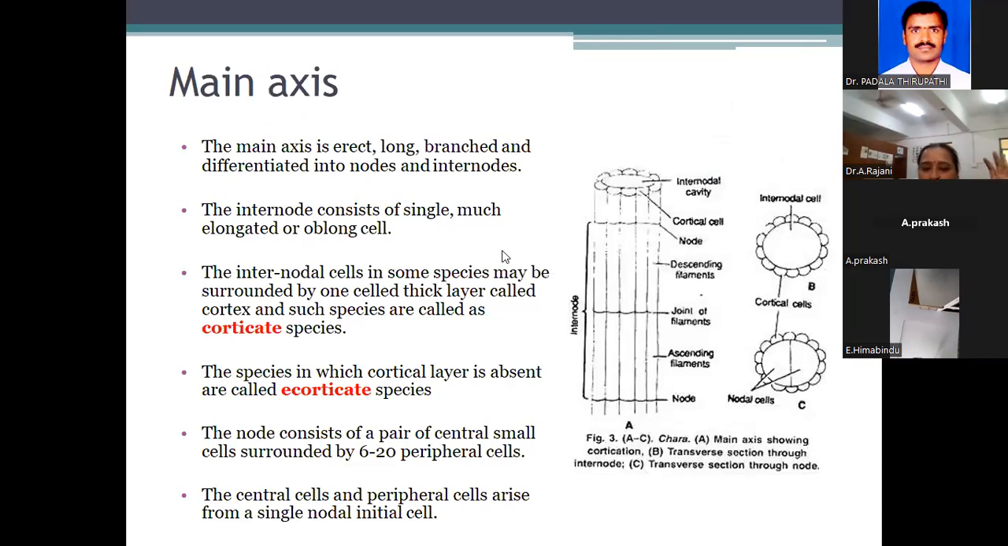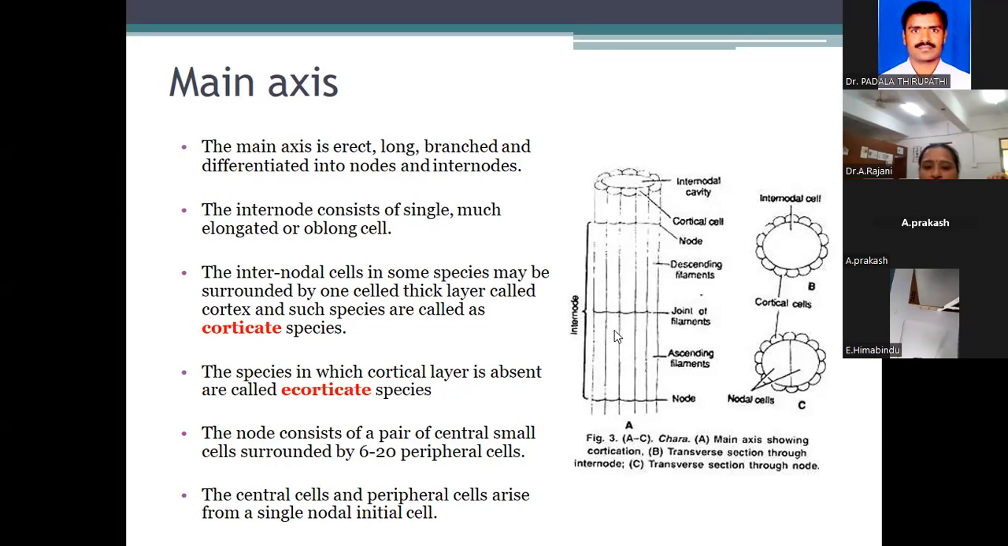Coming to the main axis, you know, main axis is there, branches are there. Yes or no? Each and every axis, main branch and branches, are both made up of nodes and internodes. See, this is the main axis: erect, long, branched, differentiated into nodes and internodes. See, this part is node, this part is node. In between nodes is called the internodes. These internodes consist of a single elongate, oblong cell. You can observe them.